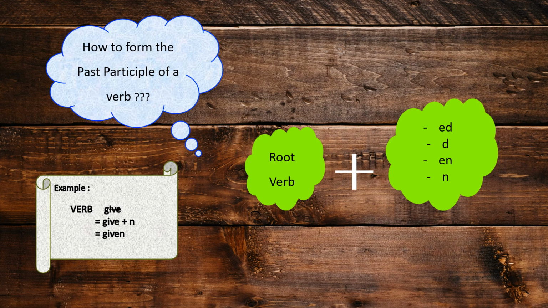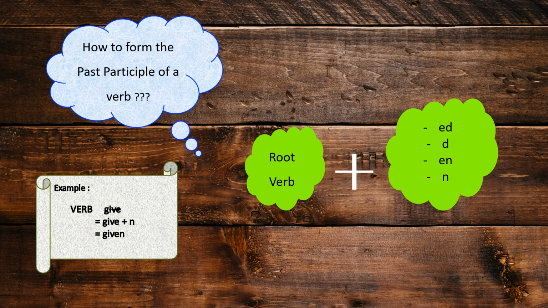Okay, now we've looked into the different forms of verbs. Now, how do you form a past participle form of a verb? Any verb given to you, you need to form the past participle. How do you do it? You take the verb and then next to the verb, you're going to add one of these endings: either ed or d, en or n. When you do this, you get the past participle form.